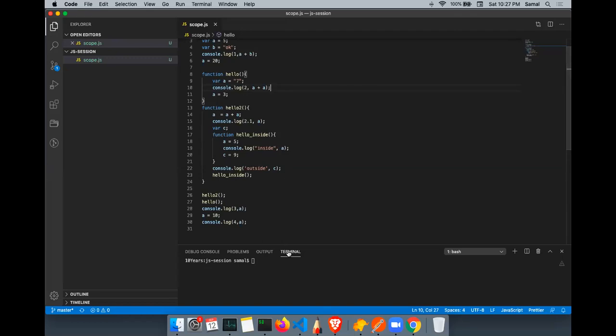So there is one more issue here. Let me just run this. All right. So we all agree that the first output will be 5. Yes. Then the second output will be 40. Okay. And after that, there are 2 more consoles added in hello2. So which one will run first? Line number 22. The output should be undefined, right? And then the hello function is called. Now the output will be undefined. And then hello is called. Hello will be 77. And what will be the output of line 28?